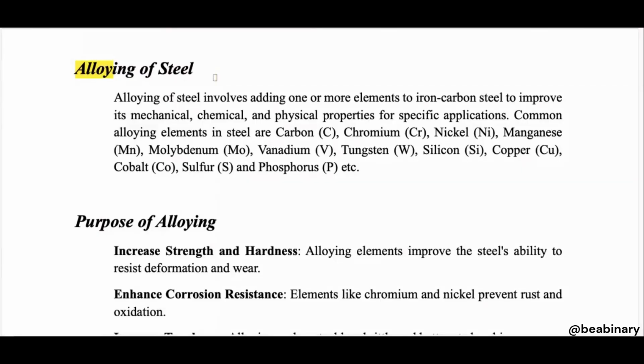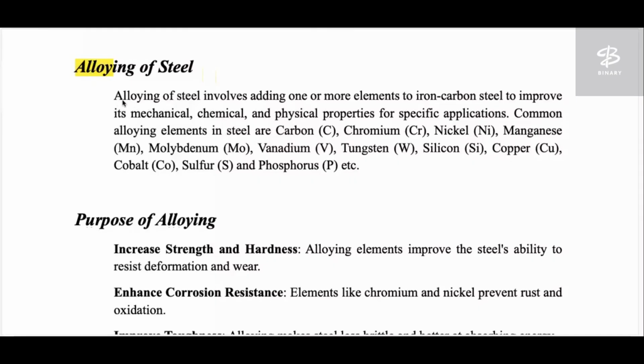Steel in itself is an alloy, but furthermore we are incorporating some other elements to get the desired property that we require, right? That is alloying of steel. So if we go with the definitions, alloying of steel involves adding one or more elements to the iron carbon steel.